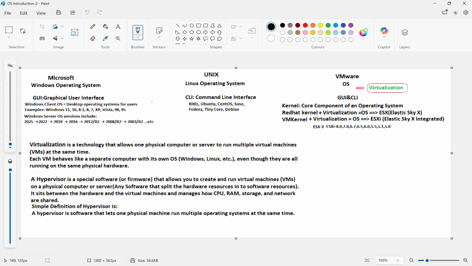If they want Windows, we will install the server operating system. If they want Linux, we will install Linux like Red Hat Linux, Ubuntu, CentOS, SUSE, Fedora, Tiny Debian.